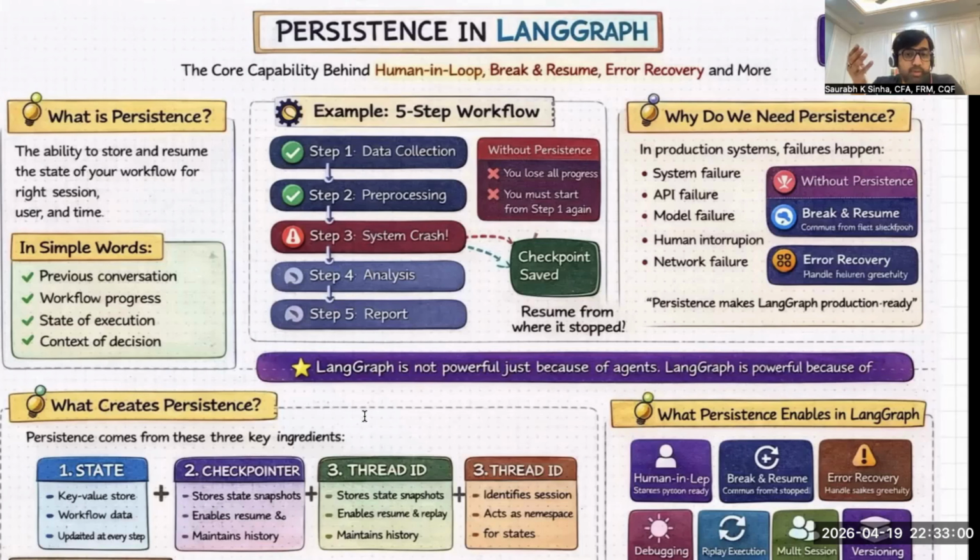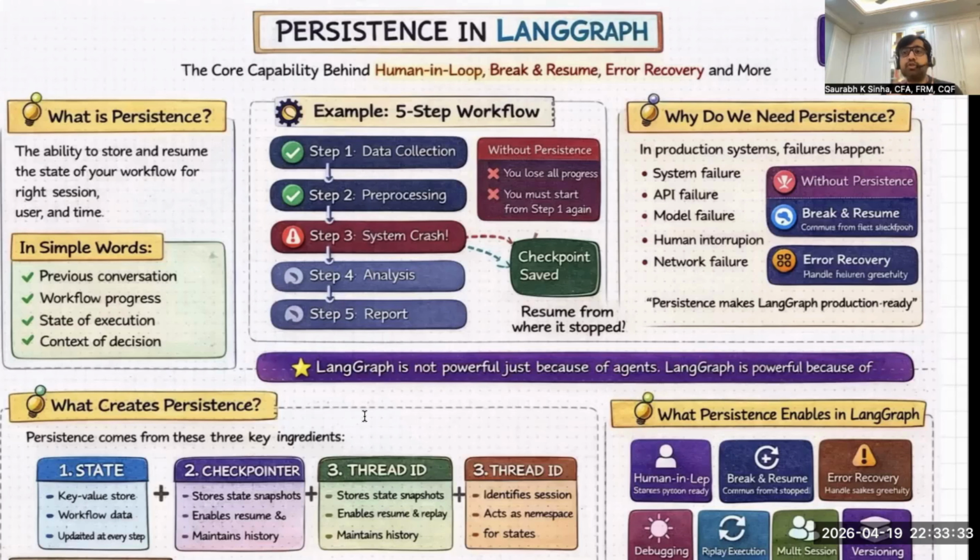Okay. And because of that, agents become scalable and useful. Human in the loop becomes possible. Break and resume becomes possible only because persistence exists in LangGraph. This is the architectural advantage of LangGraph. This is one capability which is the advantage of LangGraph. I cannot emphasize more than this. Now, this is about the benefit of persistence in LangGraph. But technically, what creates persistence?